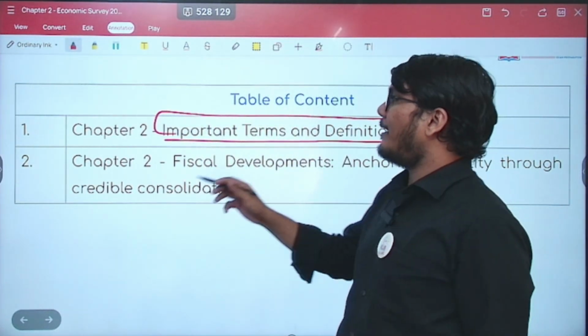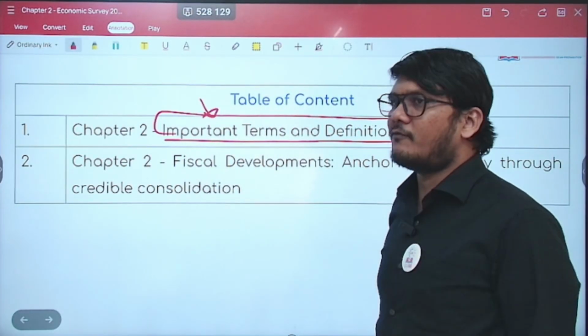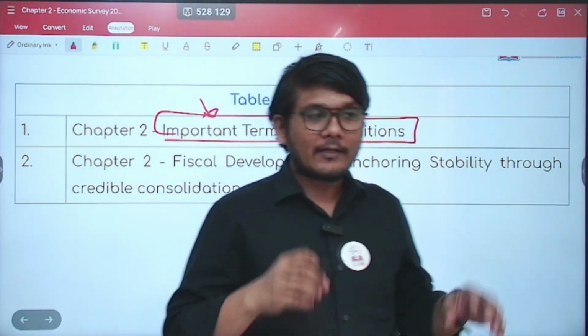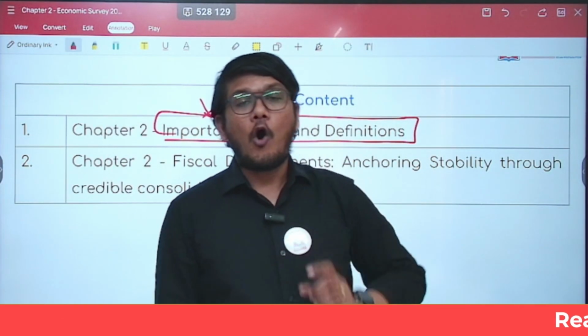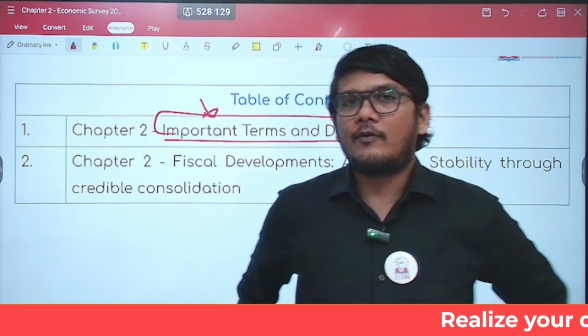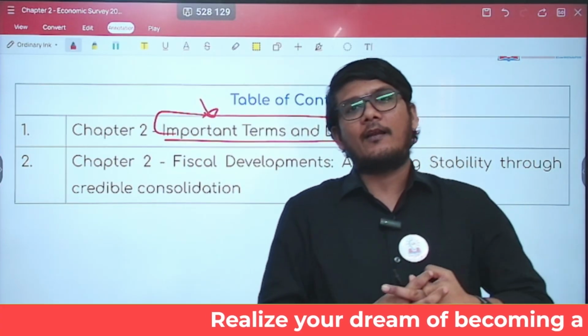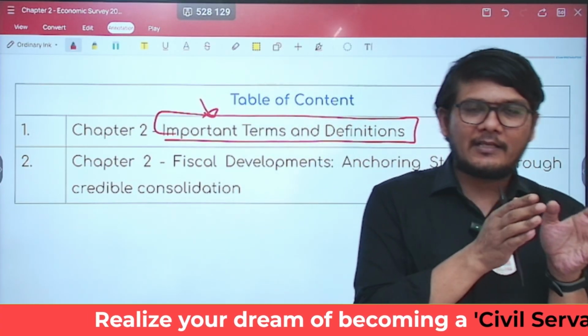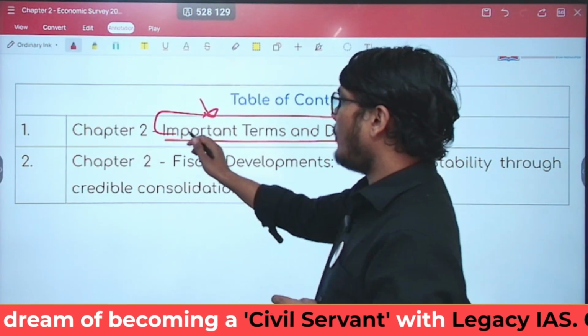Now see, we will be taking up terms and definitions, but these are those terms and definitions which are not that prevalently used, but economic survey has mentioned it, or at times in one of the chapters we will also see the economic survey has come up with a new concept as well. So all these things will be covered in each and every chapter moving forward. So that is one thing.